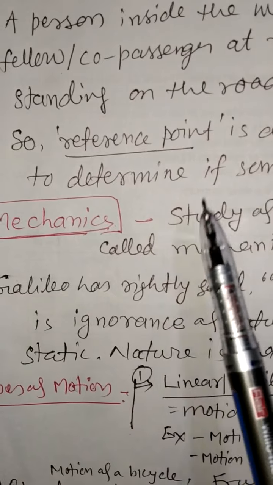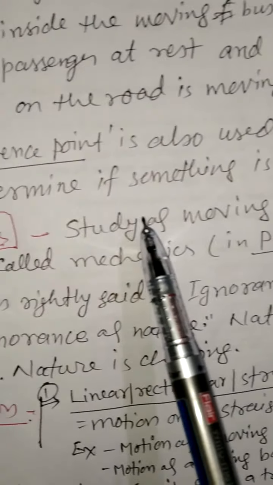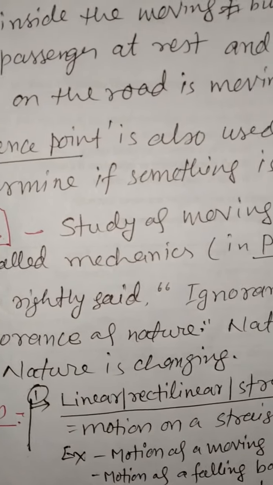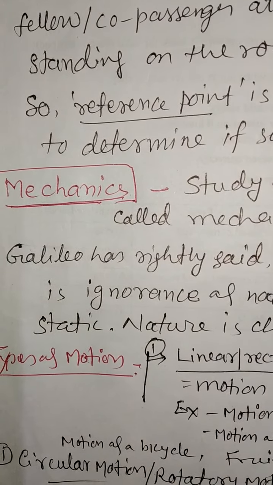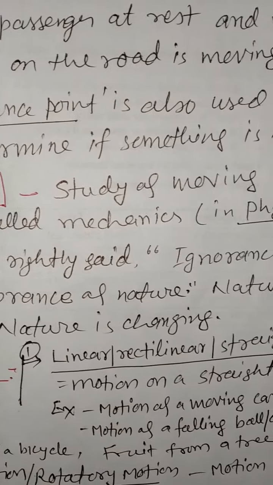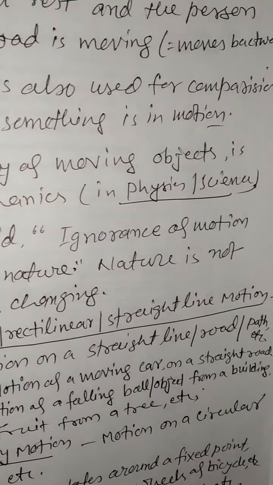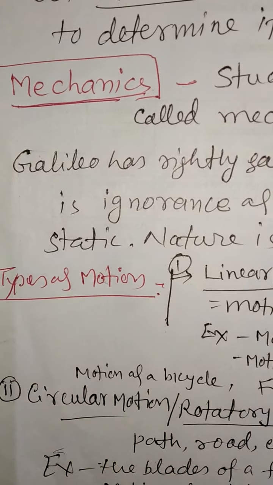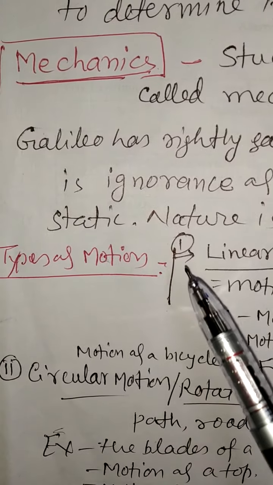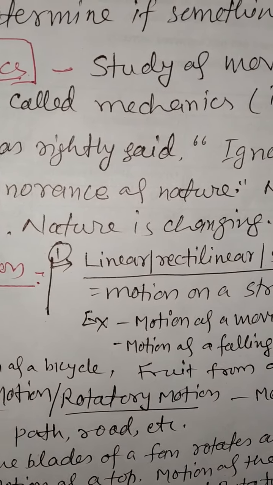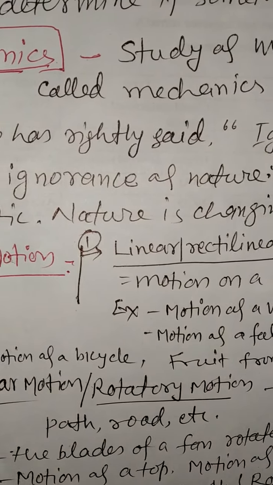So, reference point is also used for comparison to determine if something is in motion. Now the term mechanics: the study of moving objects is called mechanics in physics. Galileo has rightly said, ignorance of motion is ignorance of nature. So nature is not static, nature is changing.